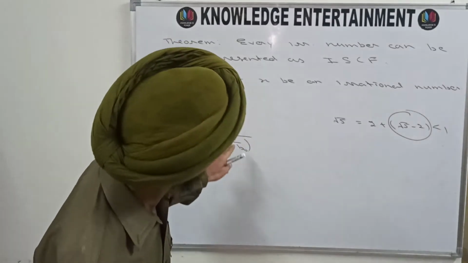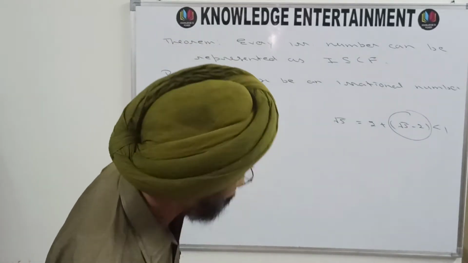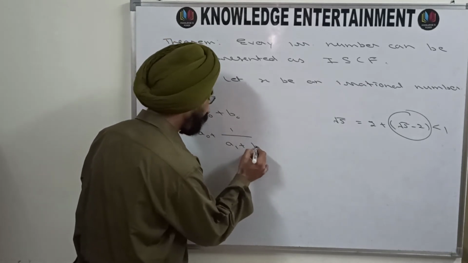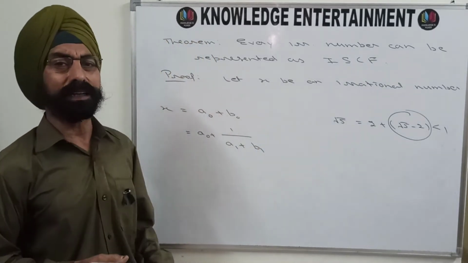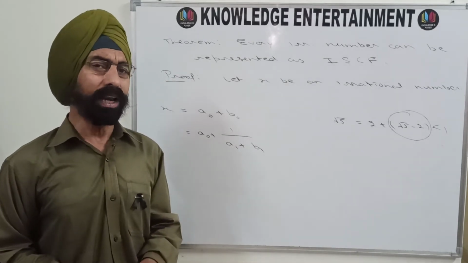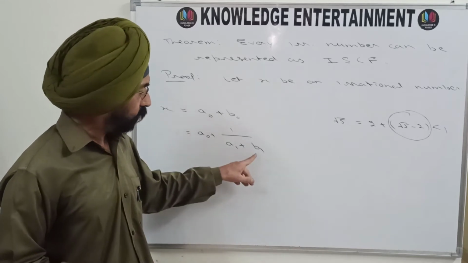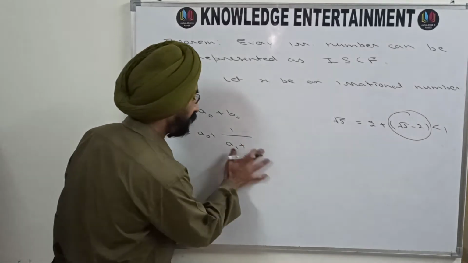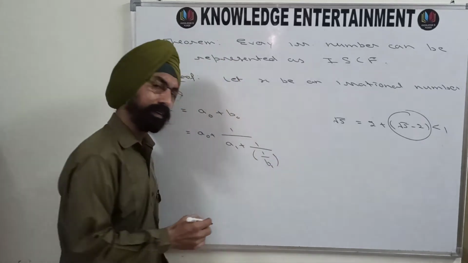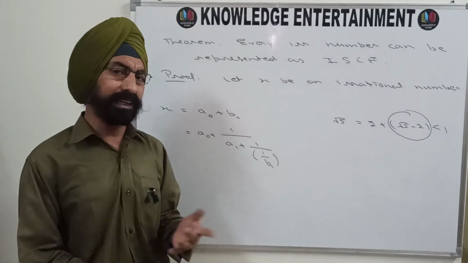So this 1 upon b0 can again be written as its integral part a1 plus its fractional part b1. Since b1 is the fractional part, once again it is less than 1 and irrational also. You can write this b1 as 1 upon b1. Since b1 was less than 1, 1 upon b1 is greater than 1.